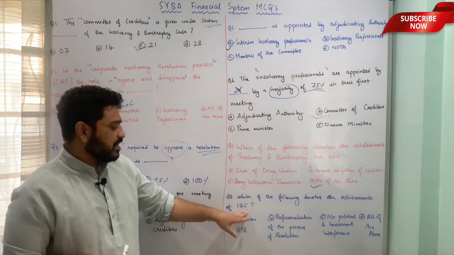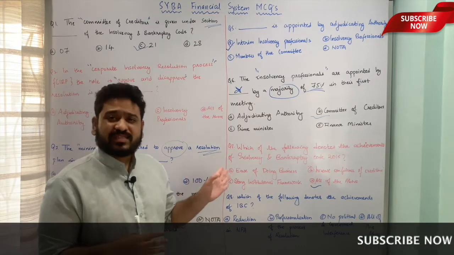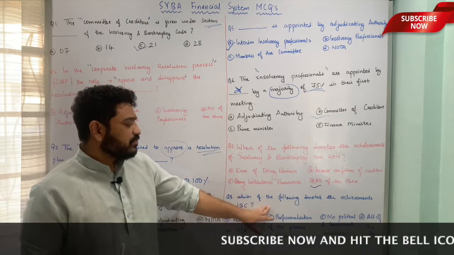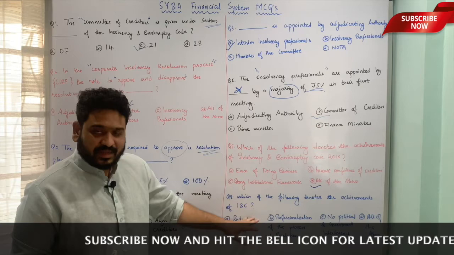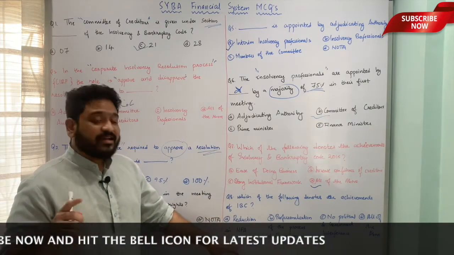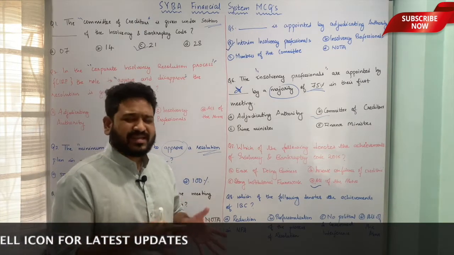Let us now move to the last question in this segment, and also the last question associated with the Insolvency and Bankruptcy Code 2016. The question is, which of the following denotes the achievements of IBC? A repetitive sort of a question. The underlying options are obviously going to be different. Let us look at it. First is reduction in non-performing assets of banks. That means the loans of banks or financial institutions.